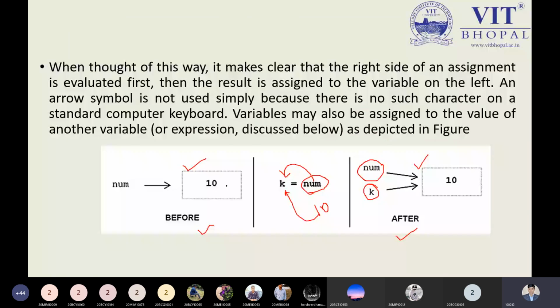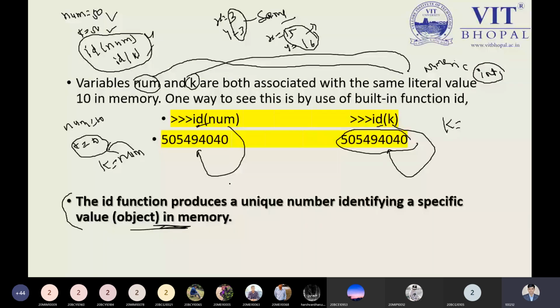Now this part is clear to all. If we have the same literal value, then definitely the memory location will be the same. This is my point about how we can get the ID. Now, is it clear to all? Yes, sir. Okay, any doubt? No doubt? Then can I move ahead? Yes, sir.